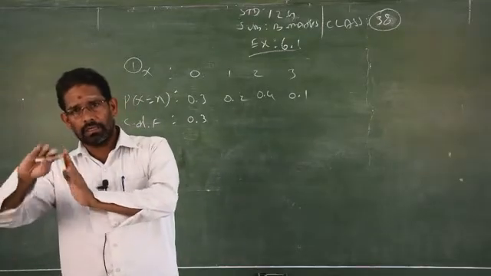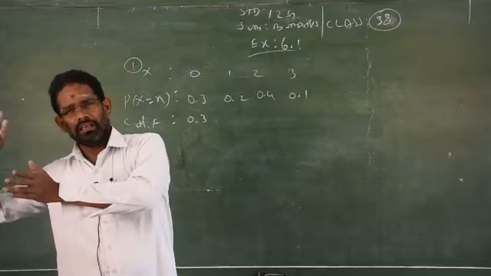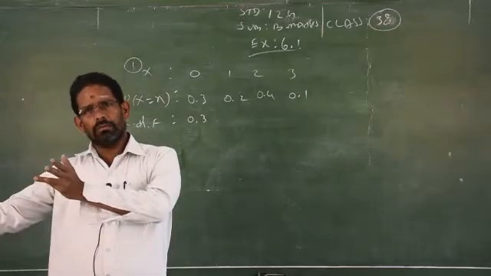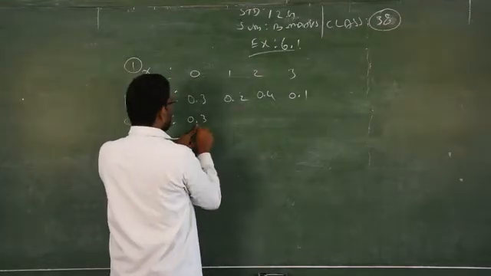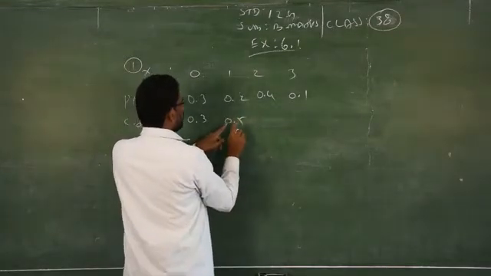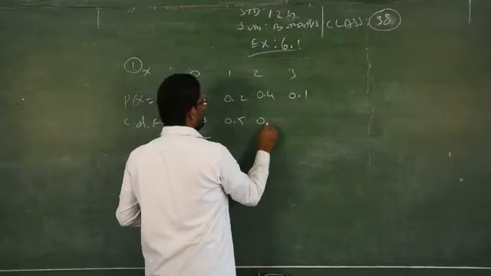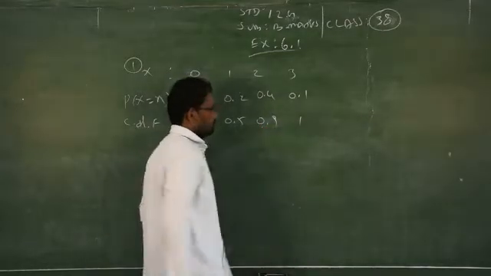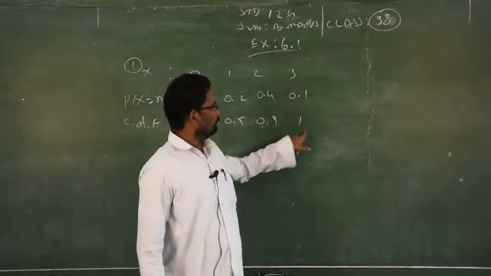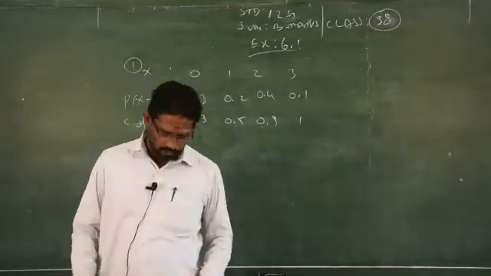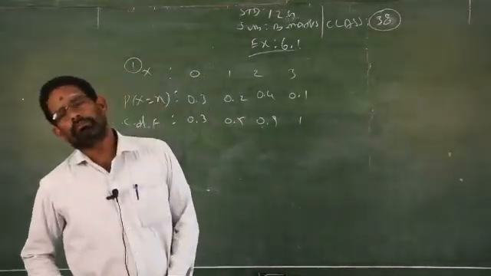That is called cumulative. You add 0 plus 0.3 plus 0.2, 0.5, then 0.9, then 0.1 makes 1. Clear? The final should always be 1, otherwise your answer is wrong.